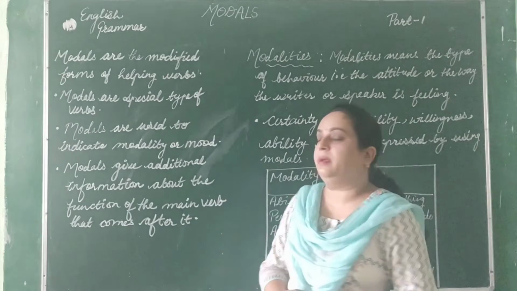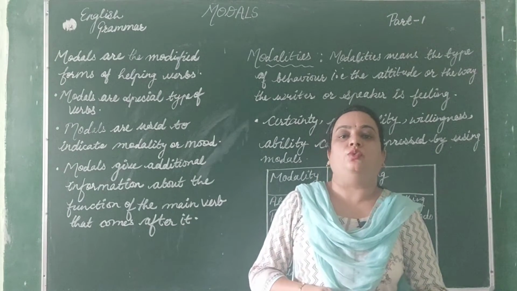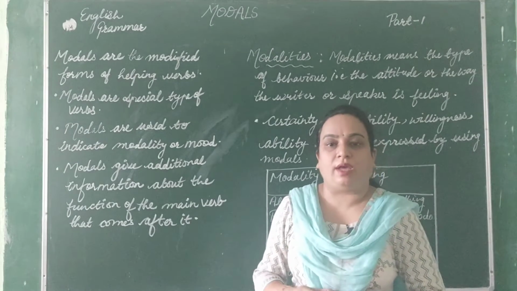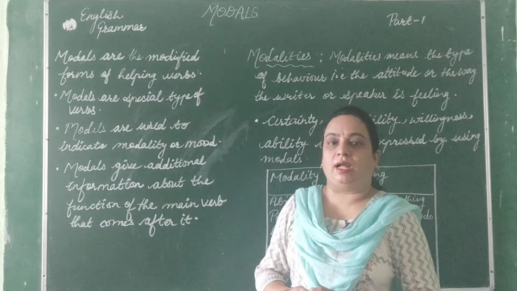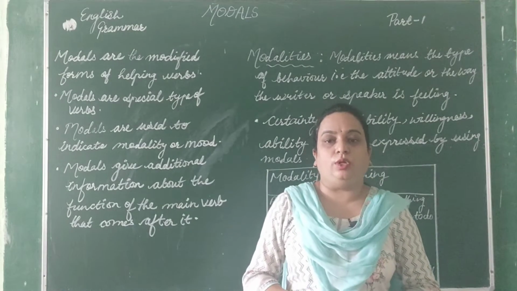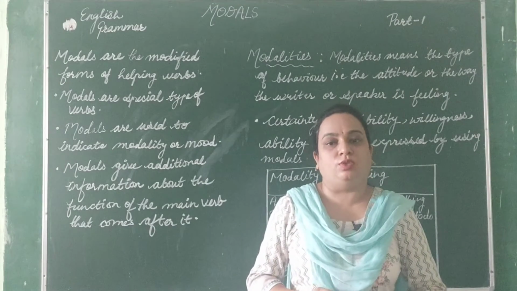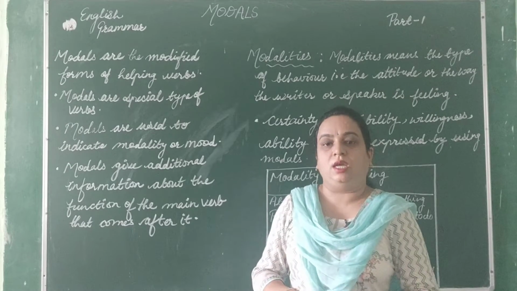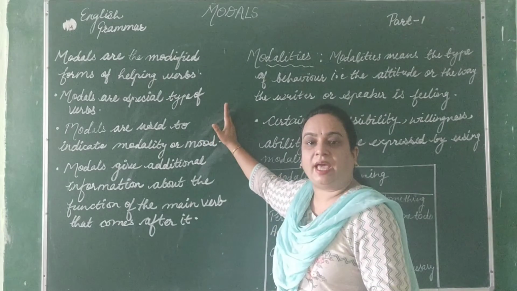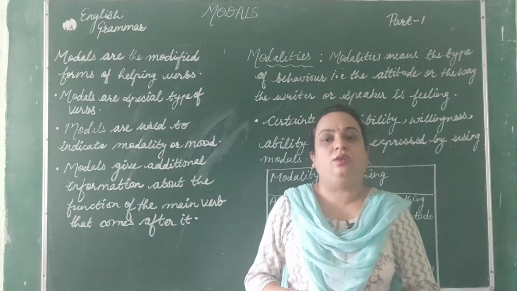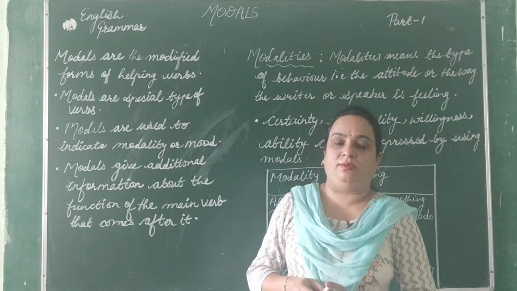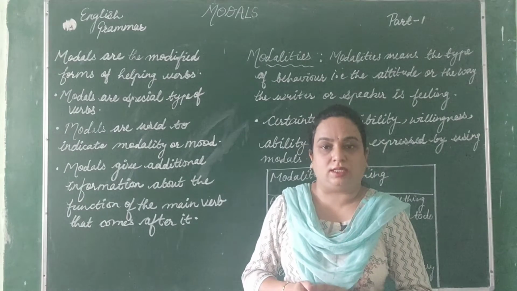So when this word helping verb comes, we understood that helping verbs are is, am, are, was, were, has, have, had, etc. But along with that we have modal auxiliaries also, right? So whatever I told you, is, am, are, was, were, has, have, had, do, does, did, these are also helping verbs, but with that we have can, could, may, might, will, shall, like this. These type of helping verbs are known as modal auxiliaries, right?